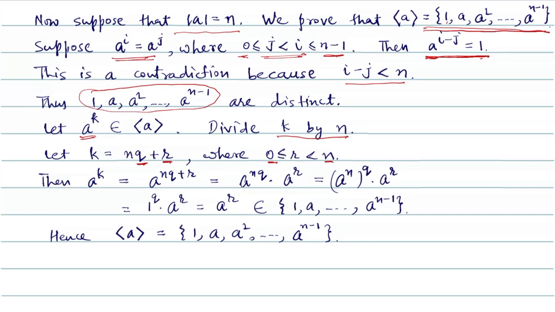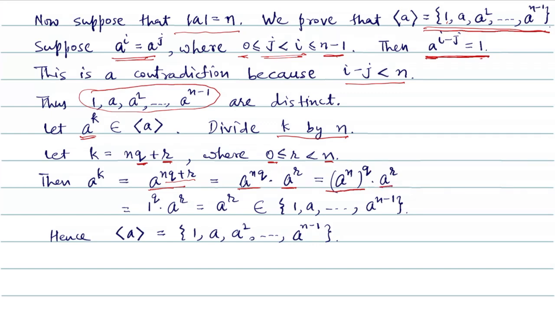So if we take a to the power k, it becomes a raised to the power nq plus r. We can separate these two powers. So it is a to the power nq into a to the power r. A to the power nq, we can write as a raised to the power n and then raised to the power q.